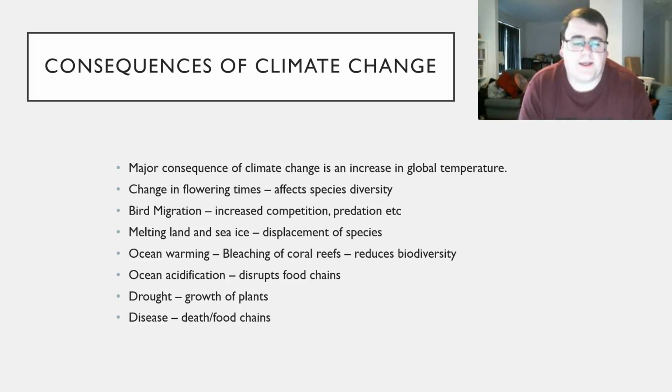Increased temperatures leads to drought, so all of a sudden the amount of water that's available is evaporating faster, which is going to impact the growth of plants. Plants aren't going to grow as large as they once would have. And lastly, warmer temperatures just generally lead to faster growths of bacteria, algae, etc., which leads to disease, which causes deaths and alters food chains. So lots of consequences of climate change, and with climate change increasing, obviously those consequences are going to rise as well.